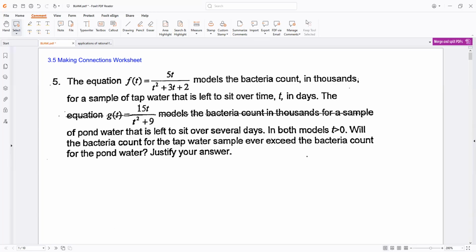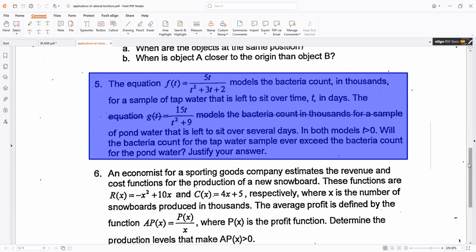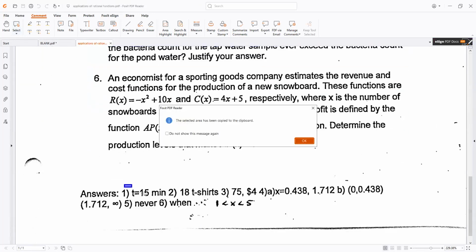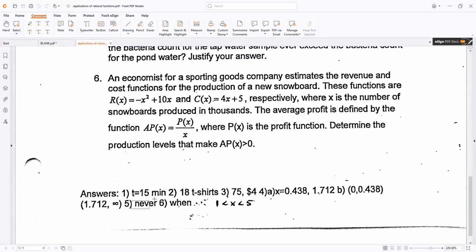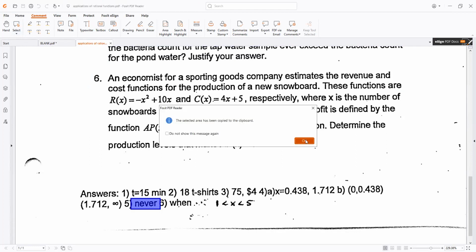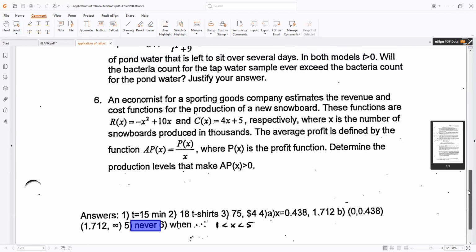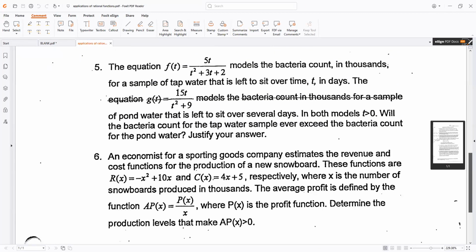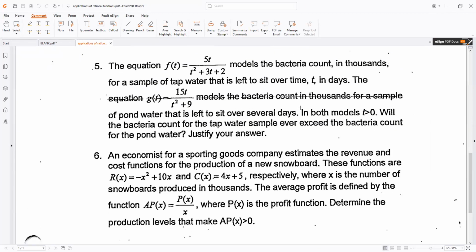Hi, everyone. This video is a solution response to number 5 from our Making Connections worksheet. That's section 3.5 from our curriculum. The answer, as you know, is supposed to be never. But you will see that it's actually not never, but you're going to sort of argue and justify. So I wanted you to do this over homework so that you can wrestle with it.